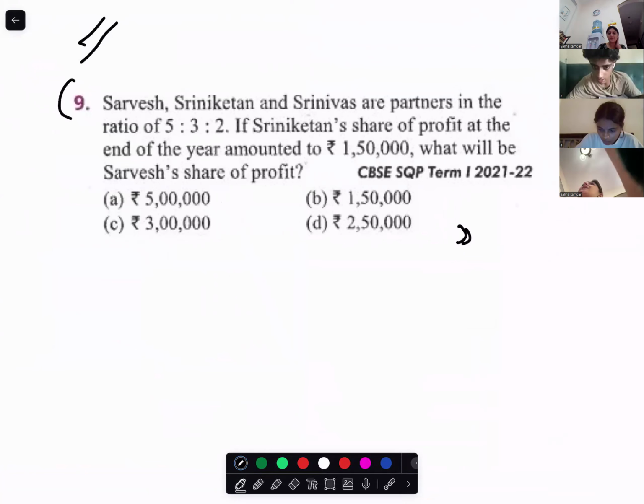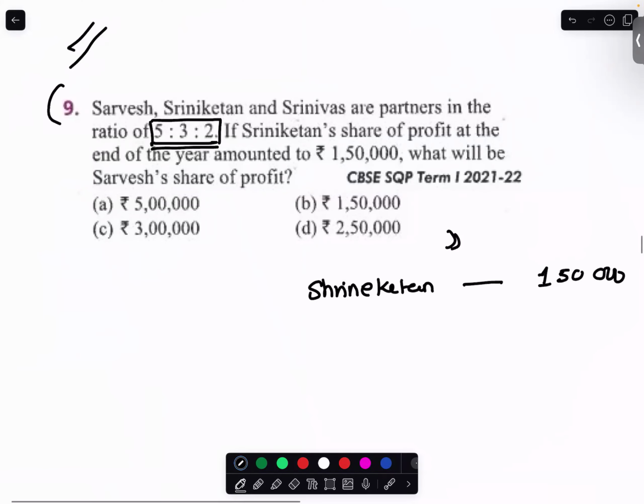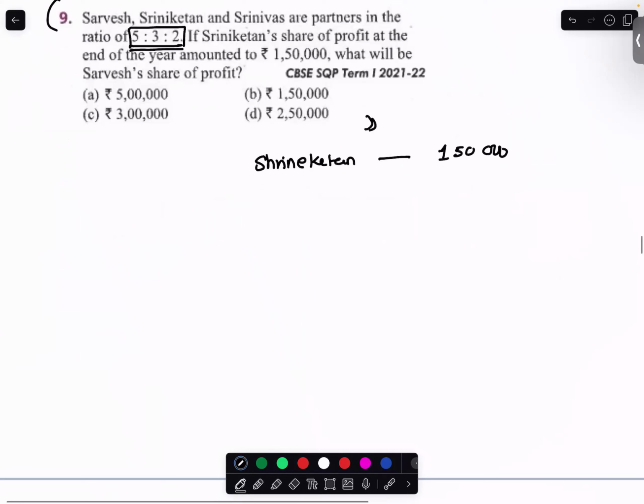Read the question first. Sarvesh, Sri Niketan, and Sri Nivas are partners in the ratio 5 is to 3 is to 2. If Sri Niketan's share of profit at the end of the year amounted to 1,50,000, what will be Sarvesh's share of profit? So, miss, 1,50,000 is Sri Niketan's share of profit.